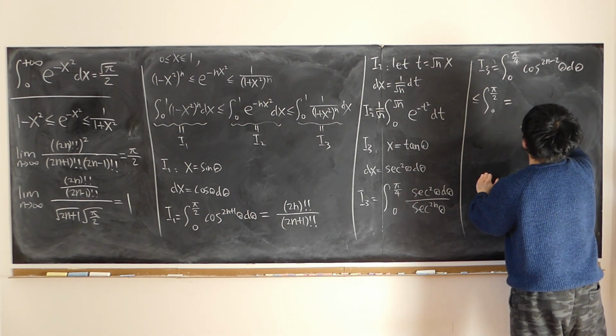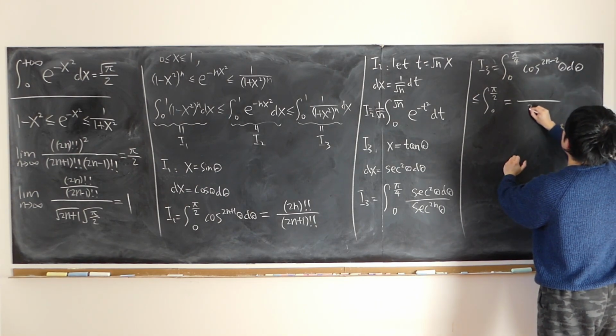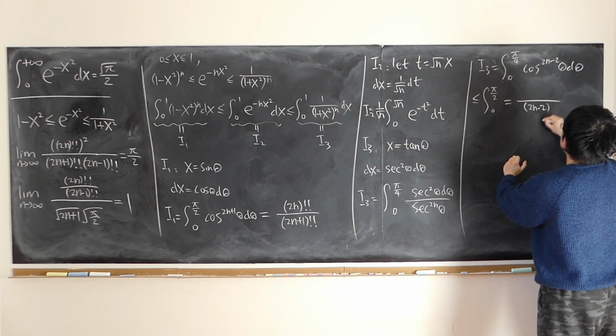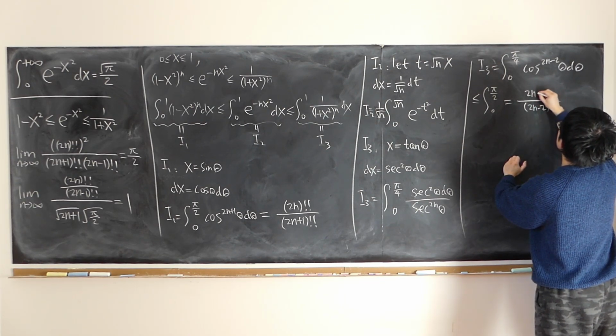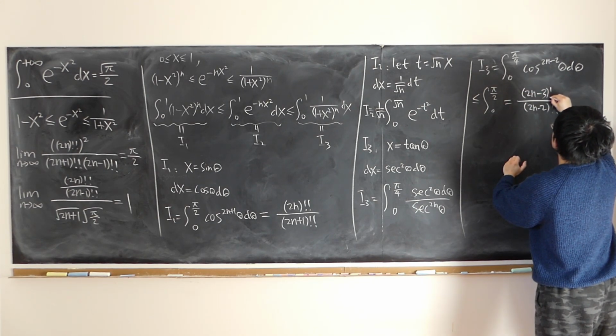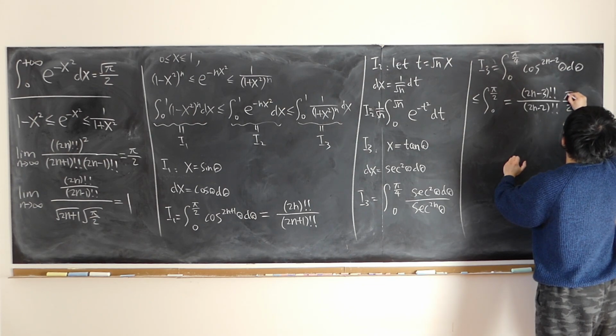Again, using the well-known formula, copy down the power, 2n minus 2, then double factorial; power reduced by 1, 2n minus 3, then double factorial. Since the power is even, we multiply by half pi.